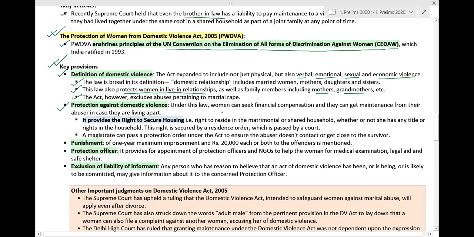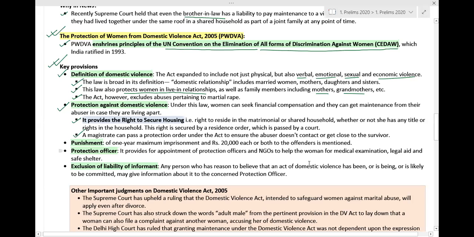Then, protection against domestic violence. Under this law, women can seek financial compensation and get maintenance from their abusers in case they are living apart. It also provides the right to secure housing, which is a very important thing under this act. That is the right to reside in the matrimonial or shared household, whether or not she has any title or right in the household. This right is secured by a residence order passed by a court. A magistrate can pass a protection order under the act to ensure that the abuser doesn't contact or get close to the survivor.